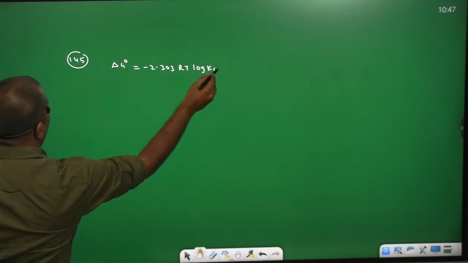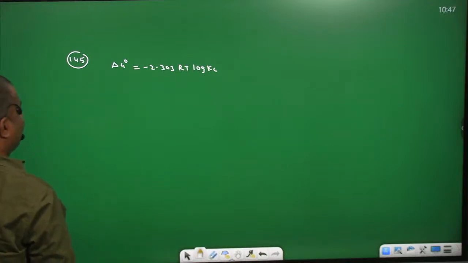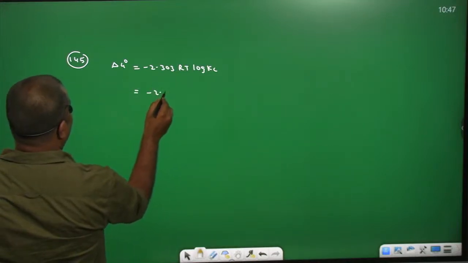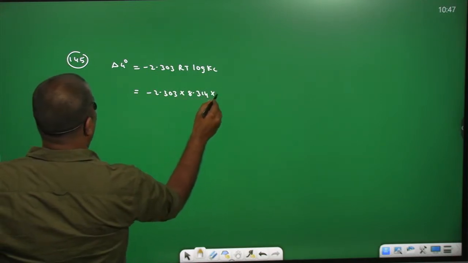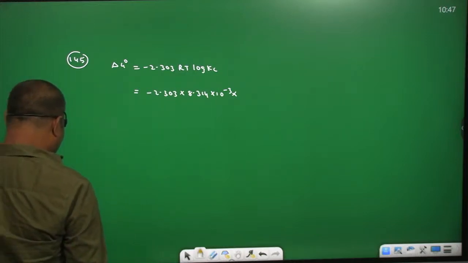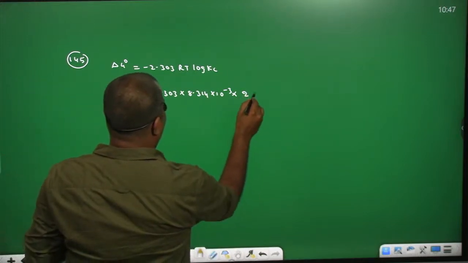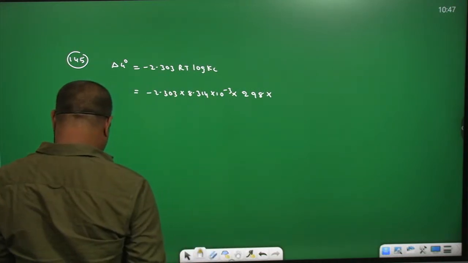This is the formula. The delta G naught is given in kilojoules, so you can write minus 2.303, 8.314 in kilojoules, 10 power minus 3. Standard Gibbs free energy means temperature you can take 25 degrees centigrade, 298. The Kc value is given.